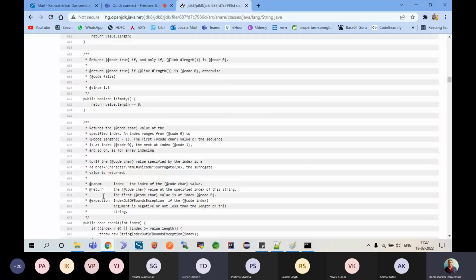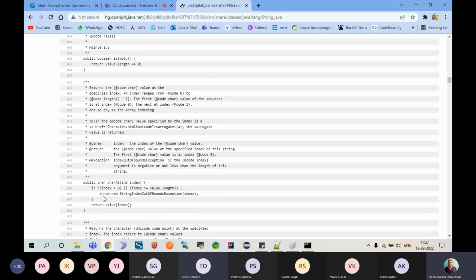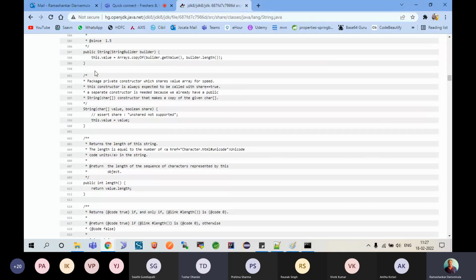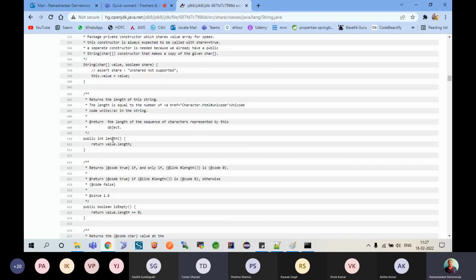तो अभी तक constructors ही बता रहे. Now this is the first method, which is empty. They have taken till here. It was only constructors that he was explaining. Now int length, he is giving a comment: returns the length of the string. The length is equal to the number of characters in the string. Returns the length of the sequence of characters represented by this object, in public int length, return value dot length.